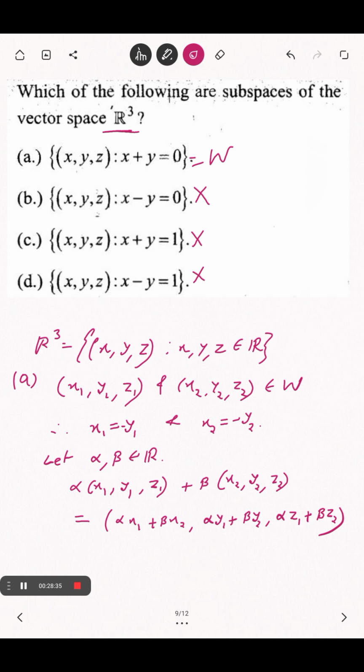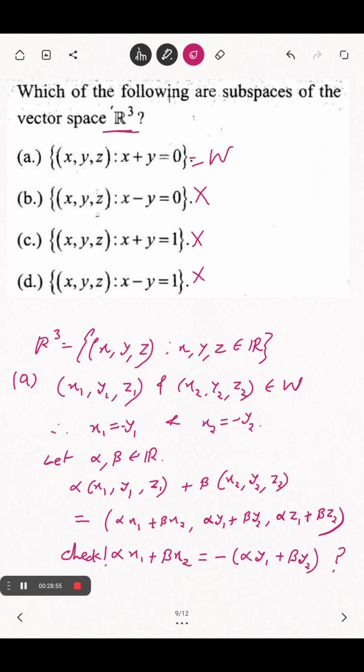We need to check alpha x1 plus beta x2 equals to minus alpha y1 plus beta y2 or not.